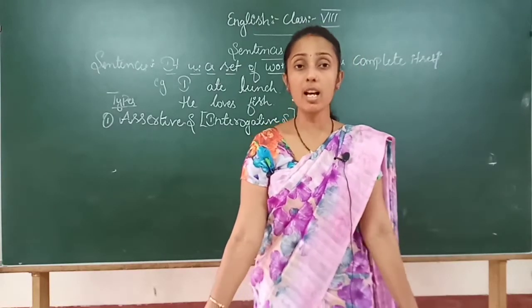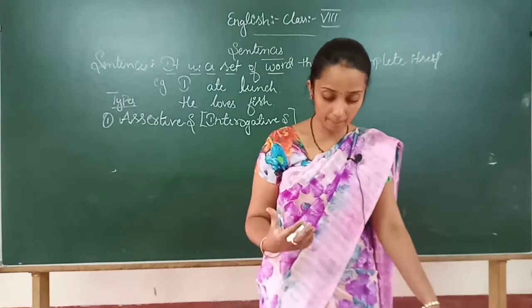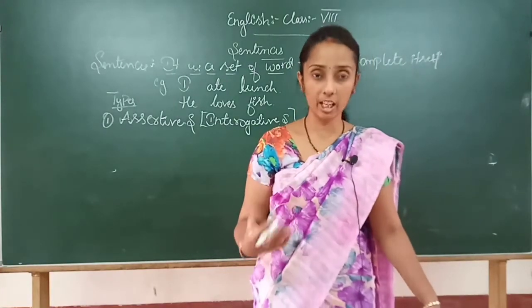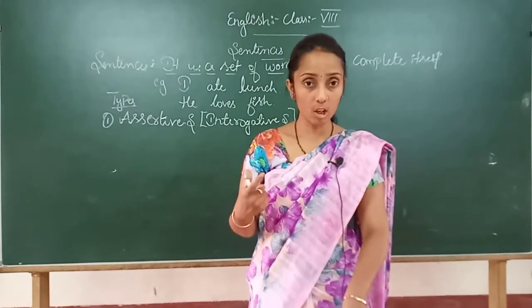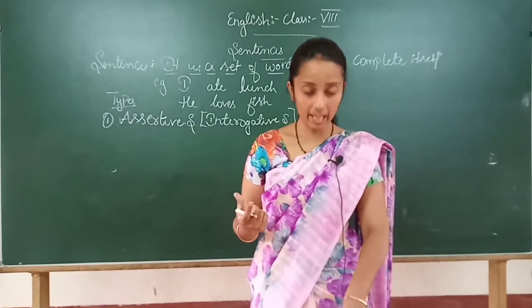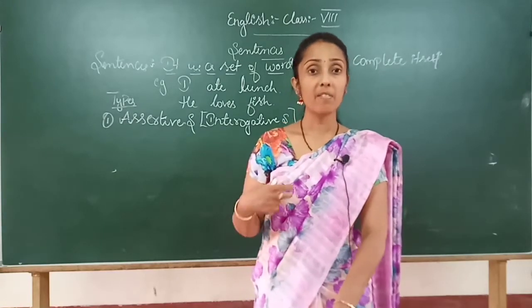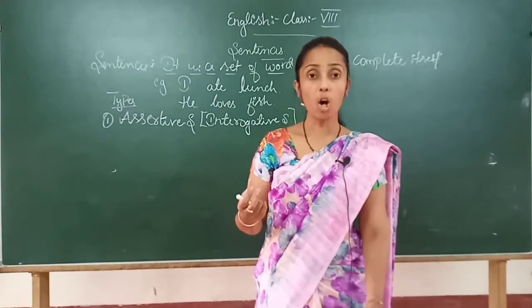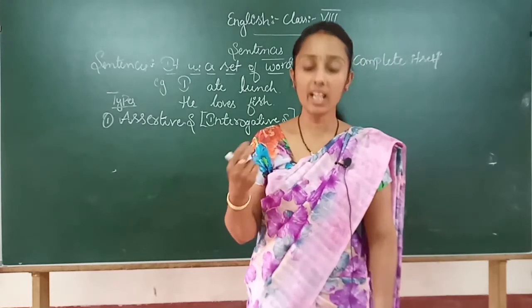So what does the assertive sentence do? It expresses or declares a statement or a feeling, gives an opinion, narrates the incident, or tells about the event or history or anything else.